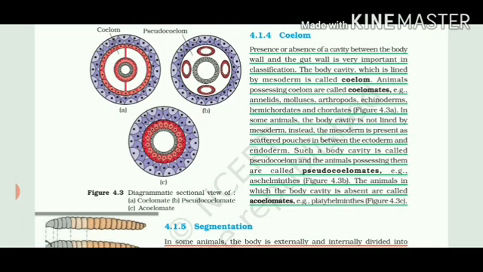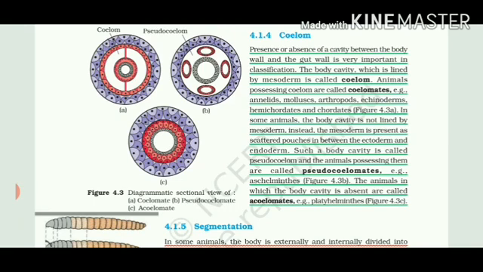Let's first of all talk about coelomates. In the case of annelids, mollusks, arthropods, echinoderms, even in chordates. Chordates means all the mammals, birds, then fishes, reptiles. In these cases, even us, we have a true body cavity, so we are coming under coelomates.